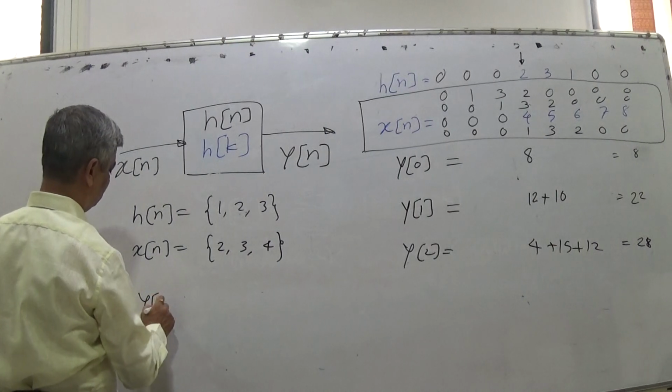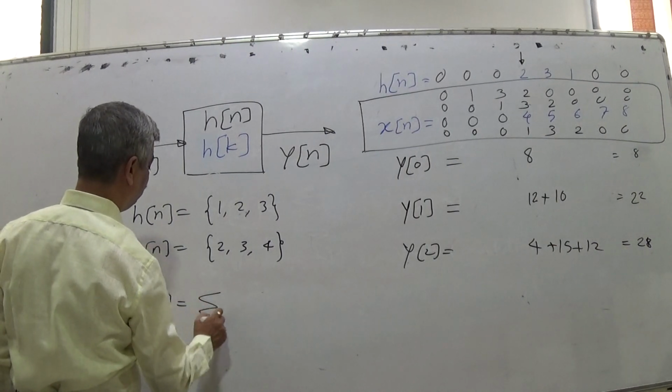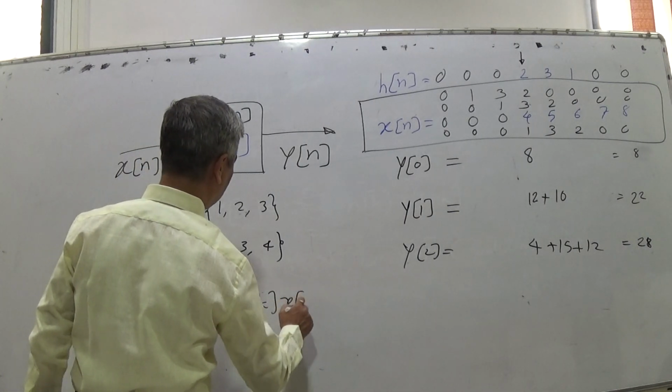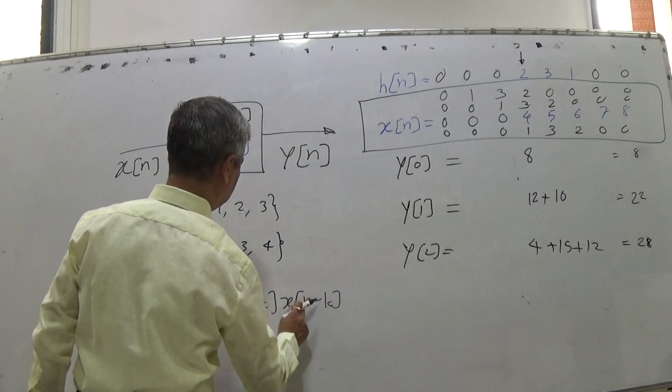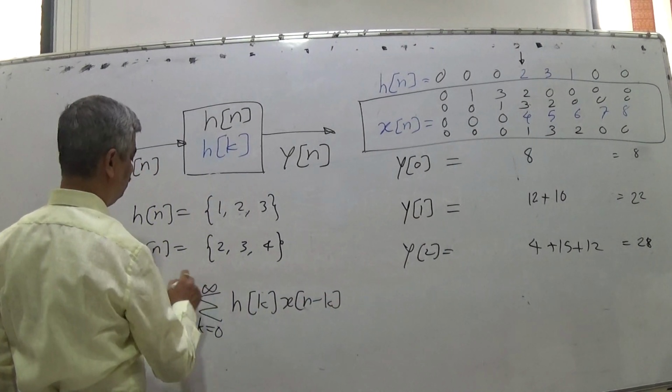Compute y, which is the convolution of hk x of n minus k, k equal to 0 to infinity.